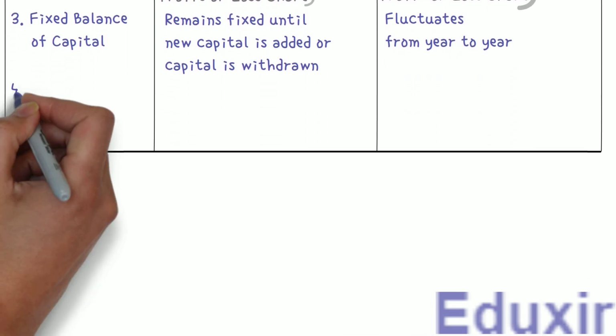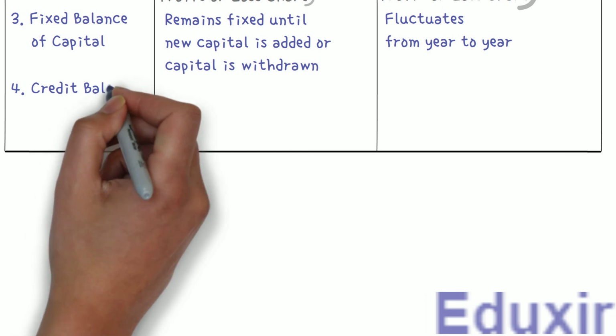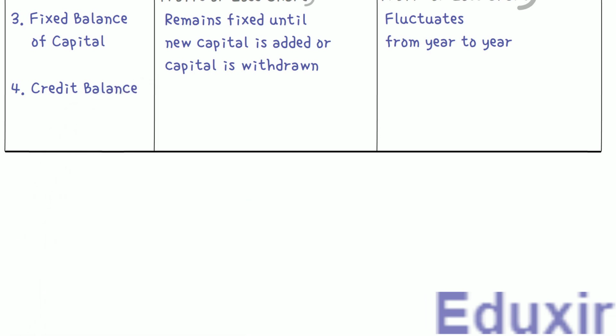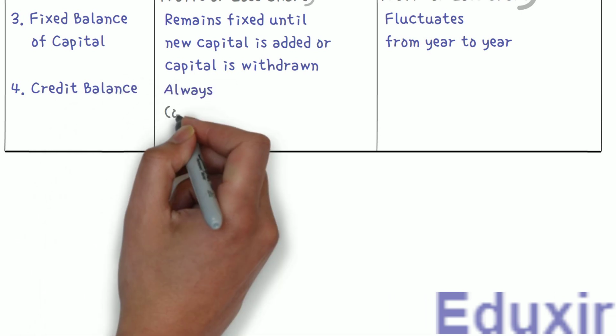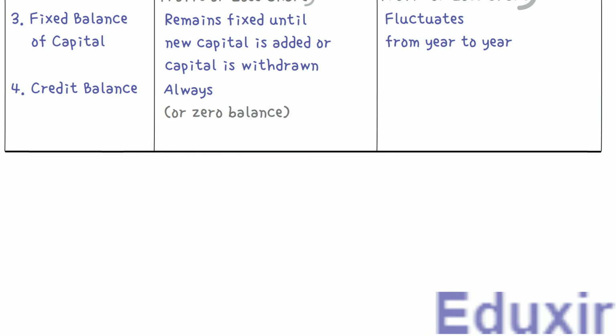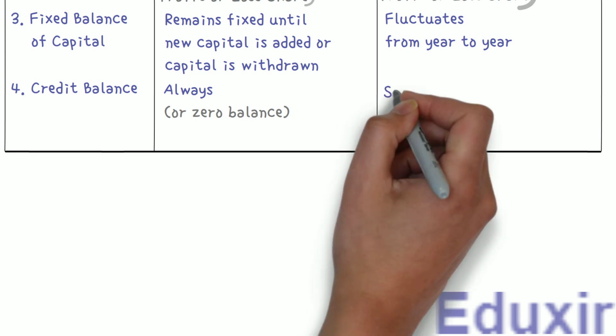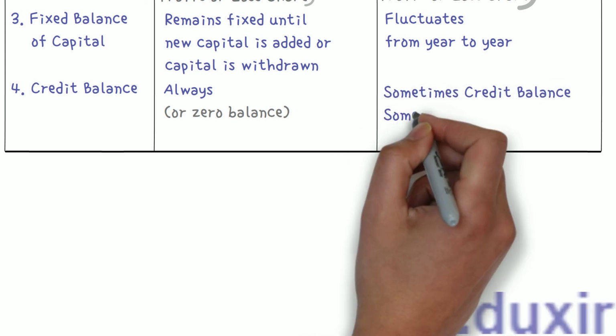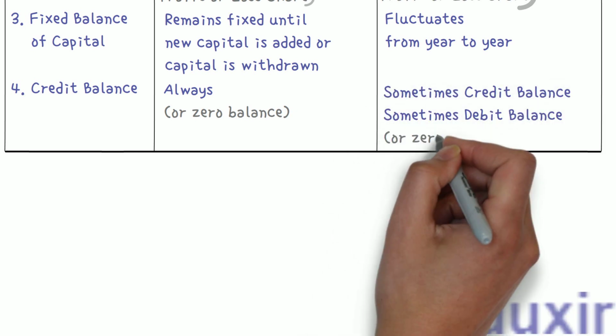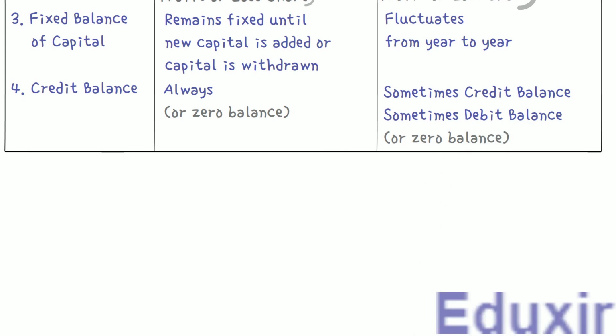Now let us consider the credit balance of the capital accounts. In case of fixed capital method, the capital accounts always show a credit balance. Whereas in case of fluctuating capital method, the capital accounts show either credit or debit balances depending on the postings made to the capital accounts. That's all about the maintenance of capital accounts of the partners. In the next video, we will discuss the topics related to the distribution of profit among the partners, starting with profit and loss appropriation account.